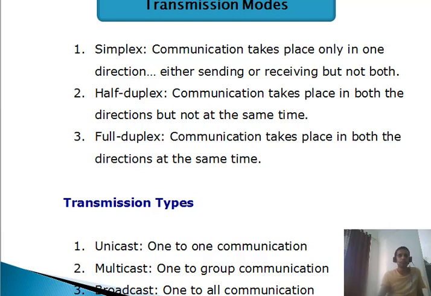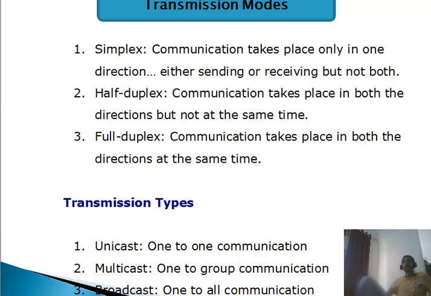And the next one is called full duplex. Full duplex means the communication will happen in both directions at the same time. The common example for full duplex is mobile phones. For half duplex, the common example is walkie-talkies that government agencies normally use for short-range communication. Police personnel are using those devices. That is called half duplex. But full duplex is used for two-way communication at the same time.